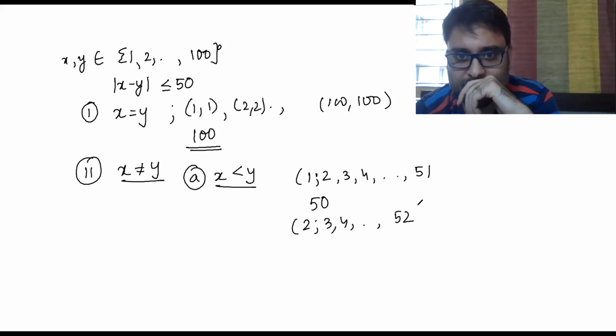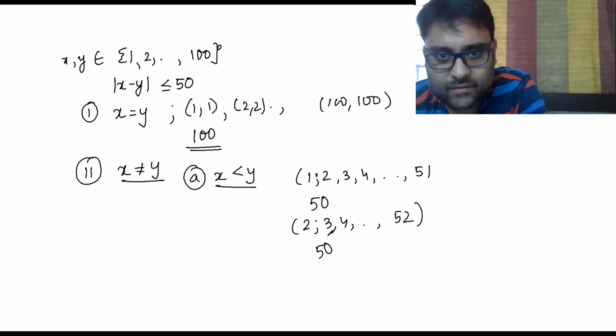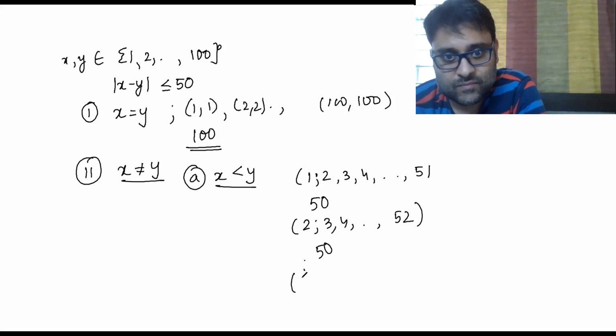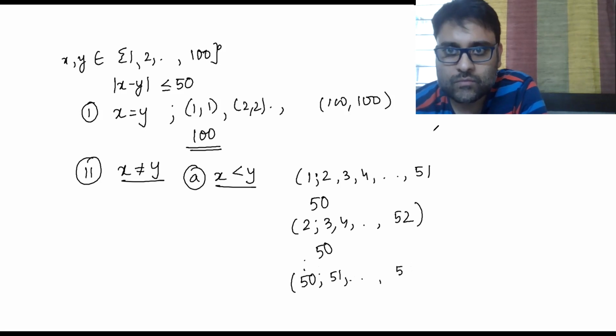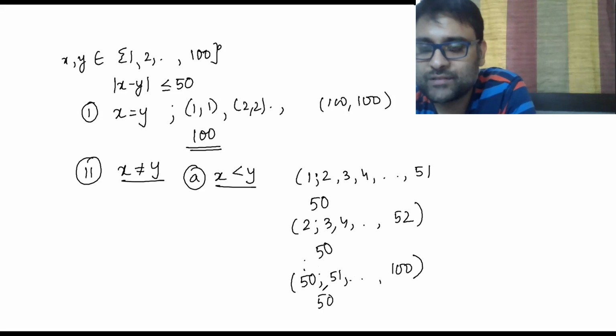So this will again be 50 numbers. Similarly, it will go on till 50, x less than y, 51 till 100, 50 numbers.